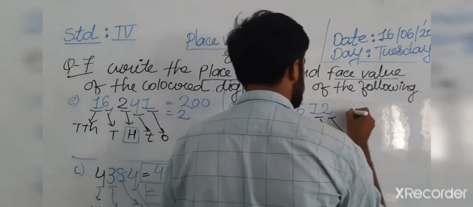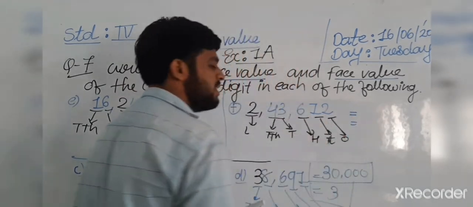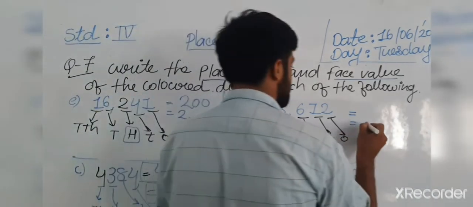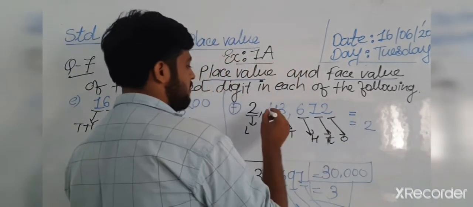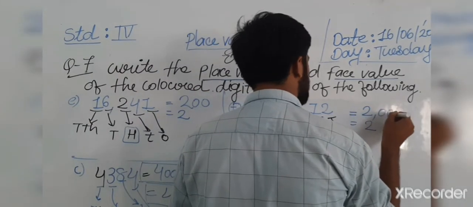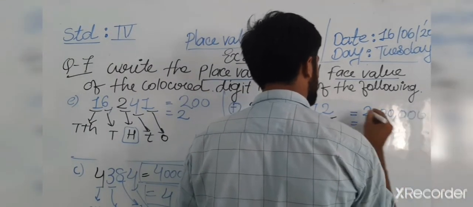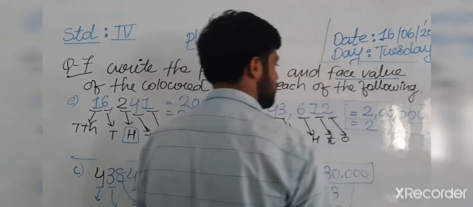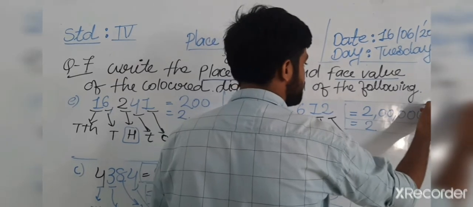So what is our answer here? Which number is correct? The first number, 2, is our face value, and 2 lakh. So we write it like that, 2 lakh. Okay, that is our answer. Okay, have you all understood?